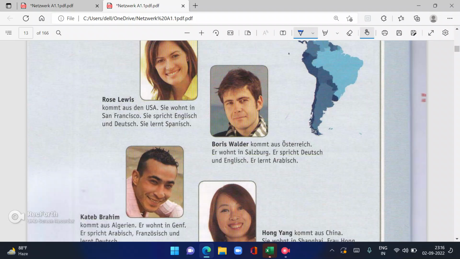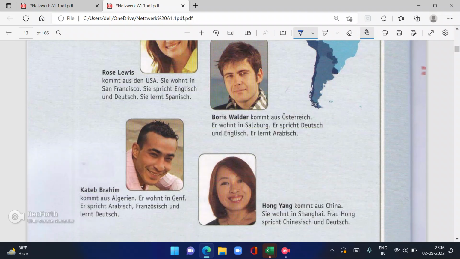Then Boris Walder kommt aus Österreich. He comes from Austria. Er wohnt in Salzburg. He lives in Salzburg. Er spricht Deutsch und English. He speaks German and English. Er lernt Arabisch. He learns Arabic.